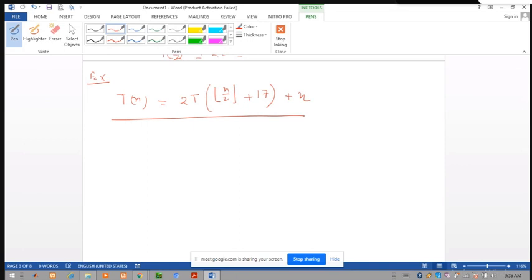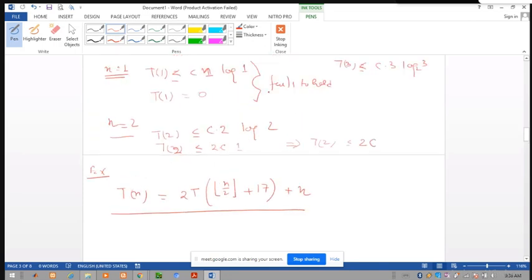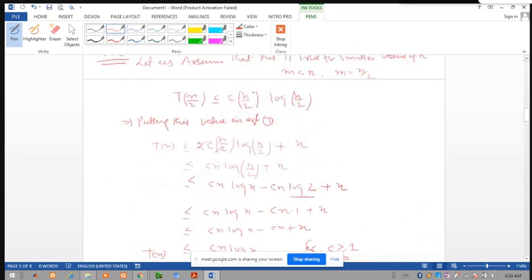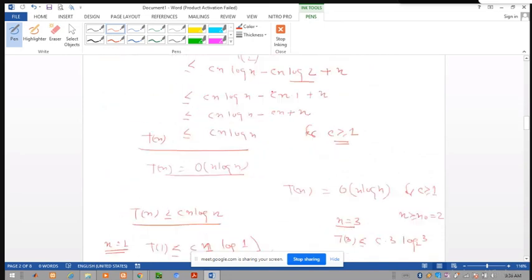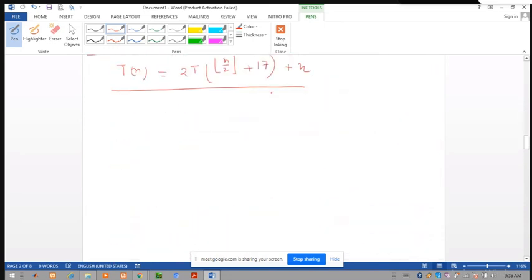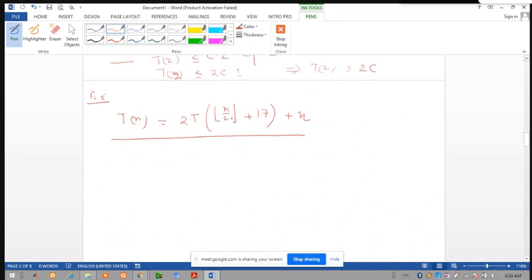This is a simple type of problem. Compared to the previous problem, where the recurrence relation was T(n) = 2T(n/2) + n, here only a simple change occurs: we write n/2 + 17 in place of n/2.